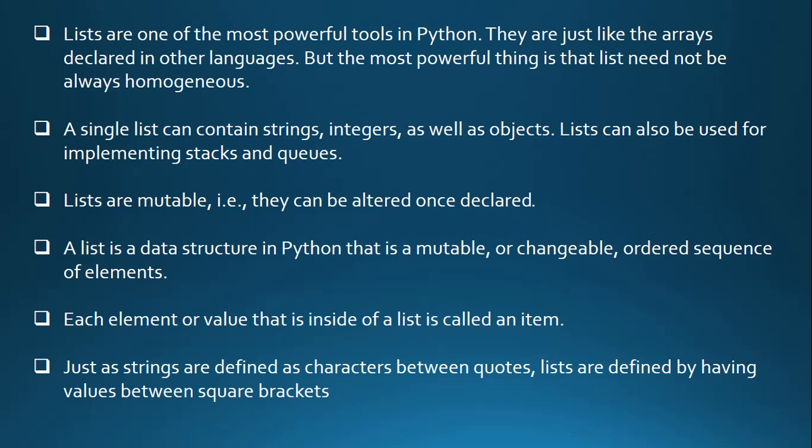Lists can also be used for implementing stacks and queues. Lists are mutable, that is, they can be altered once declared. Each element or value inside a list is called an item of the list. Just as strings are defined as characters between quotes, lists are defined by having values between square brackets. So we will see the operations on the list in the notebook.